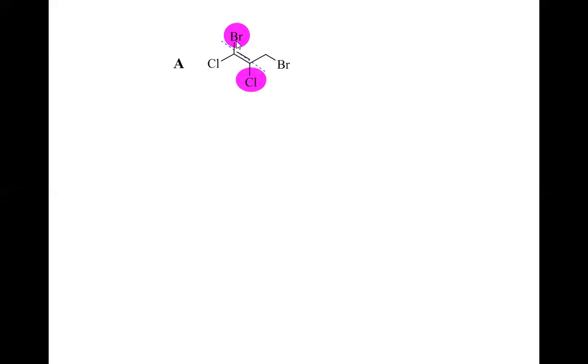So now consider the two high prioritized groups, bromine and chlorine. They are not on the same side, rather they are on the opposite side. So this is not the Z configuration but E configuration. For the alkene B,